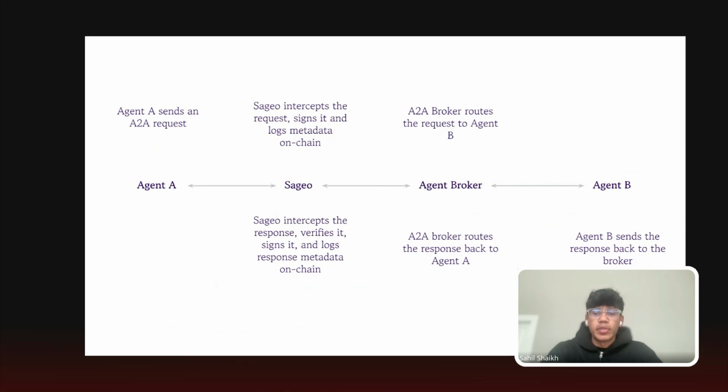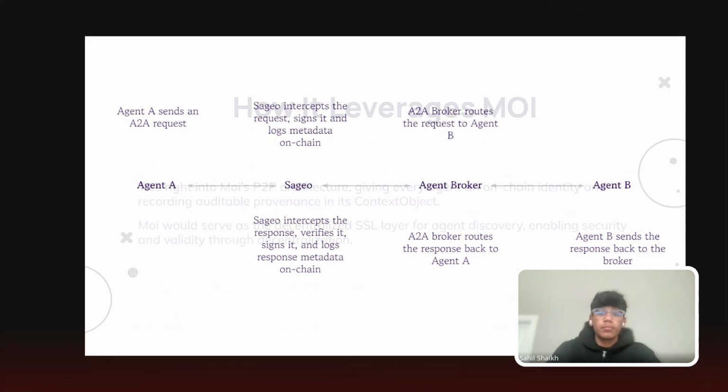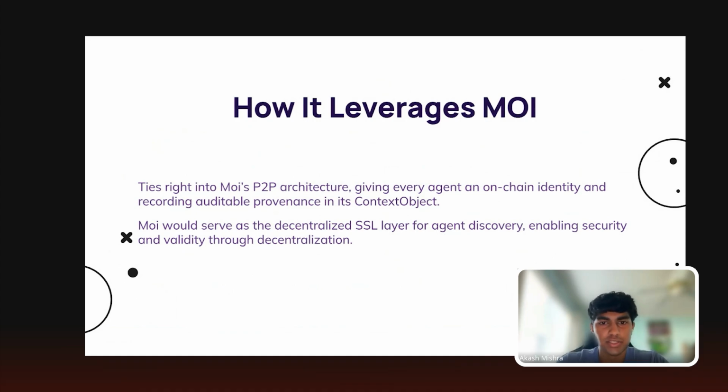So it'll record information like interaction hash, timestamp, agent ID, task name, status code, and things like those, and put it on chain.